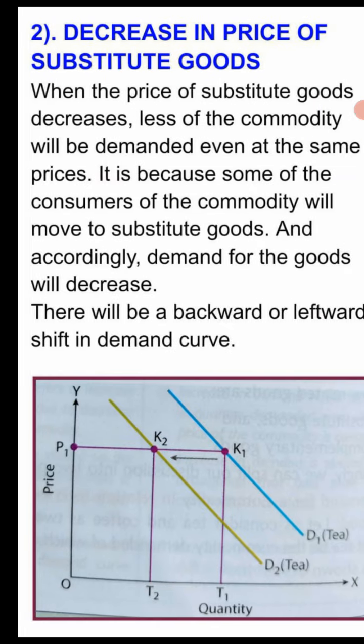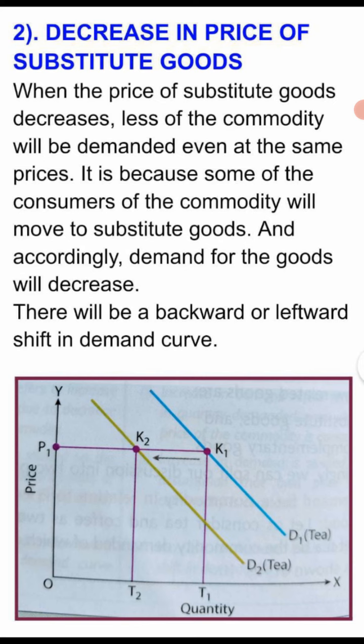Thereafter, the second one is the decrease in the price of substitute good. Dear students, when the price of the substitute good decreases, more consumers will use the substitute good, and as a result, there will be a decrease in the demand for the particular commodity. Let us assume that if the price of coffee decreases, many consumers who were using tea will now move to the consumption of coffee.